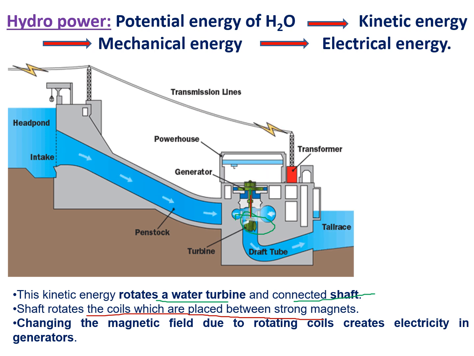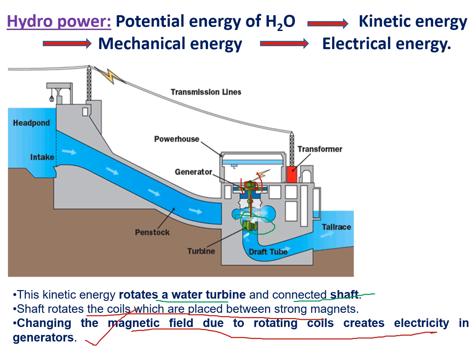When the shaft is moving, the connected coils also move. The changing magnetic field due to the rotating coils creates the electricity; that is called a generator. They generate the electricity that passes to transformers, to grids, to homes. Like that we can produce the power.